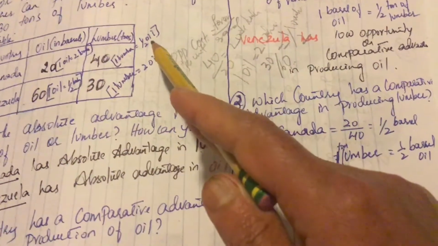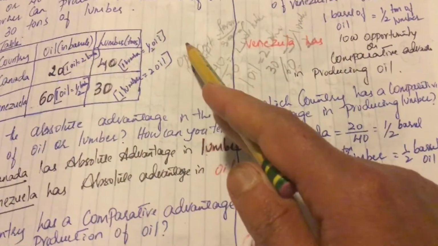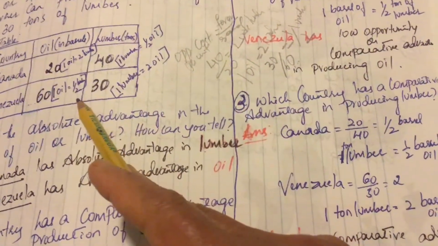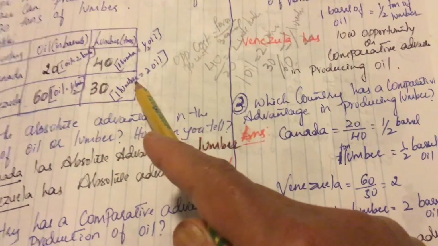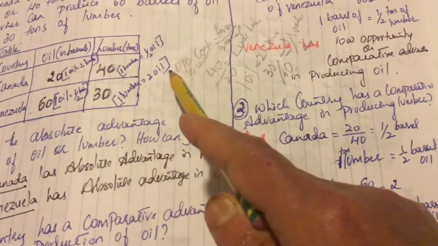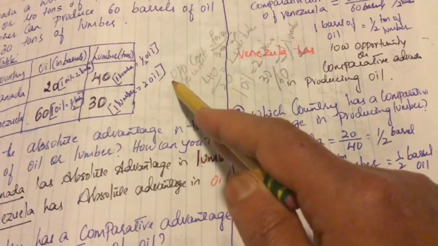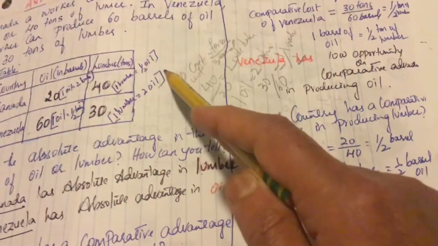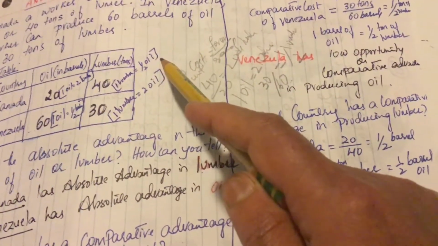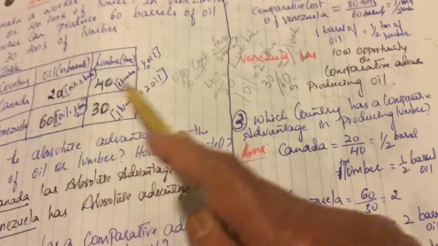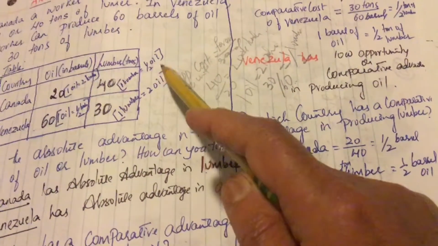The reverse of 2 is half oil. And this is also true for this. So 1 lumber equals half oil. So which has less opportunity cost, or which is giving up less amount of oil to produce a lumber? It's Canada, because it is only giving up half oil.